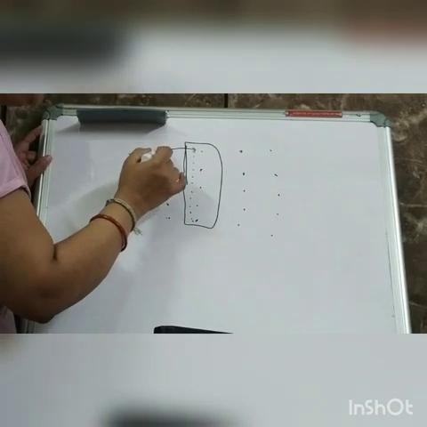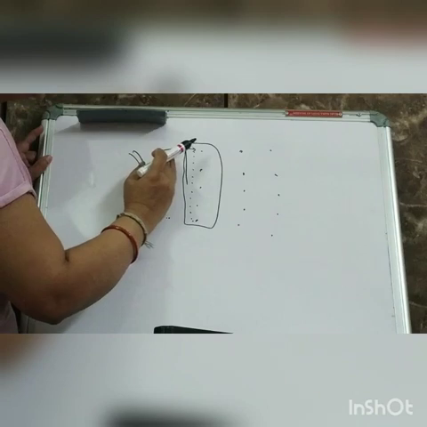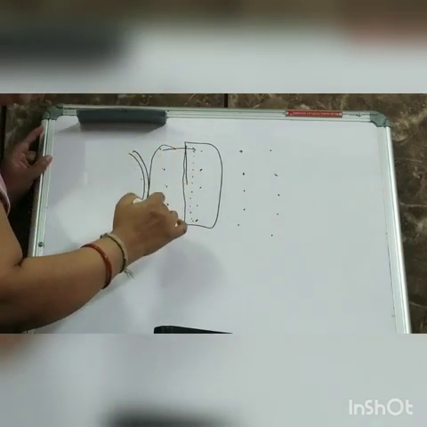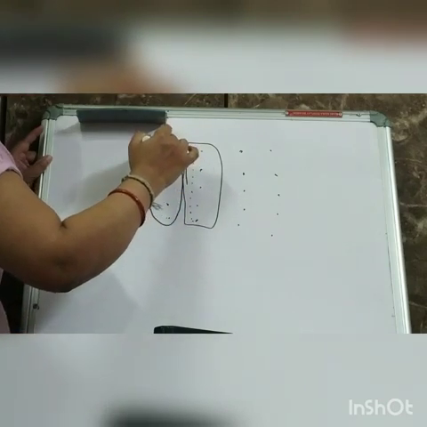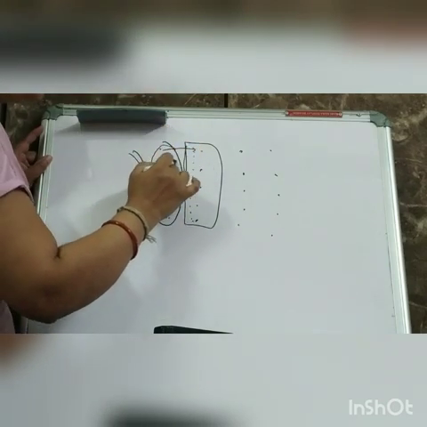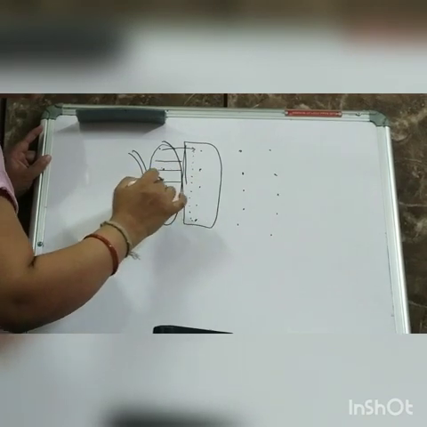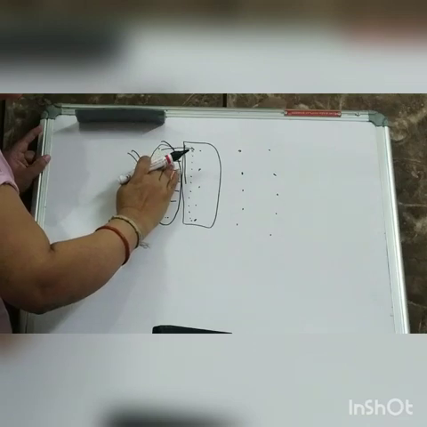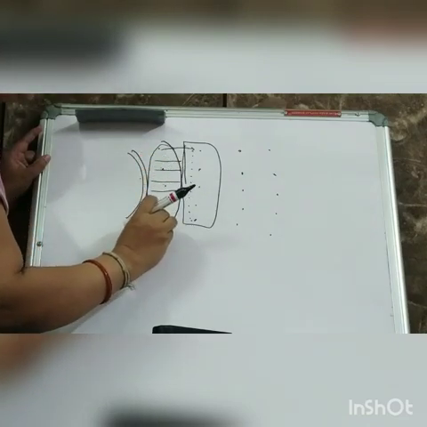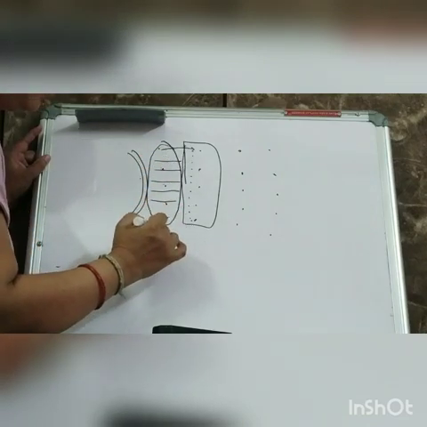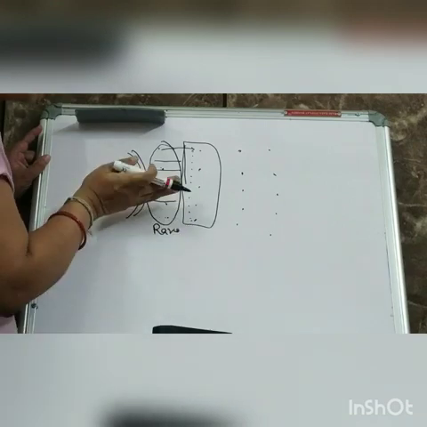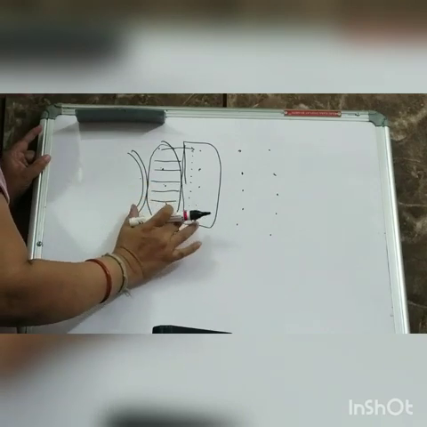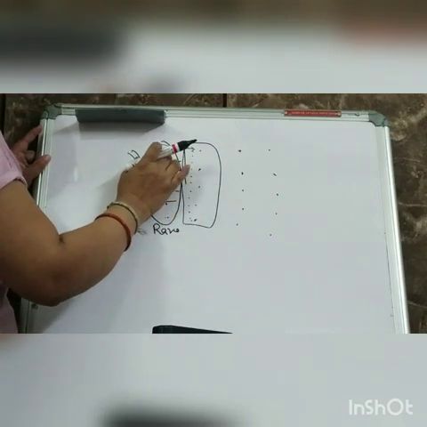Now when this set of particles are moving forward, here you can see fewer air particles. That means here pressure decreases and density also decreases. So this is called rarefaction. That means particles are in a stretched area, with very few particles there.